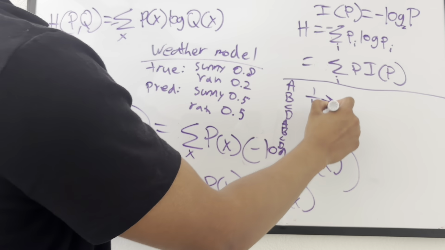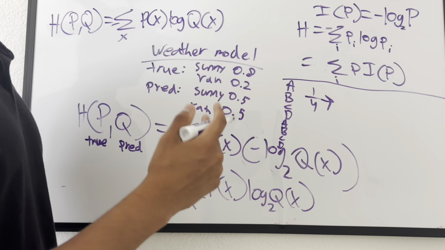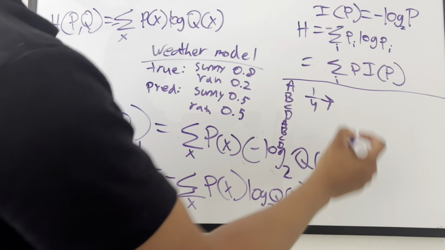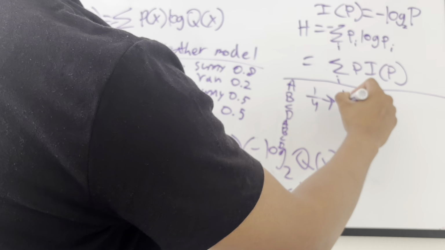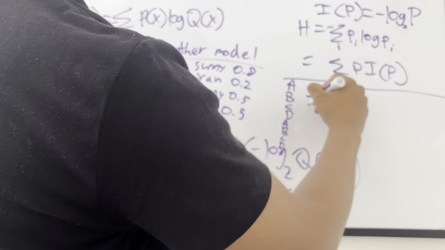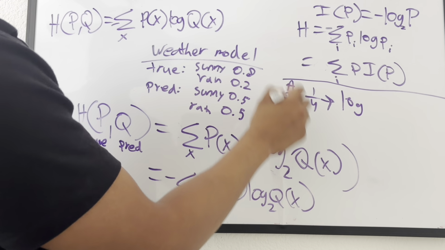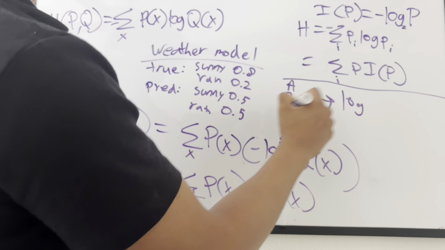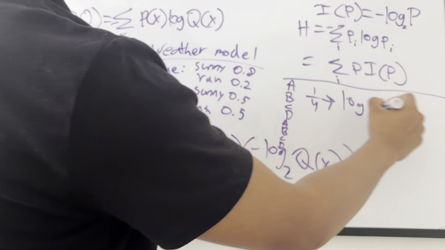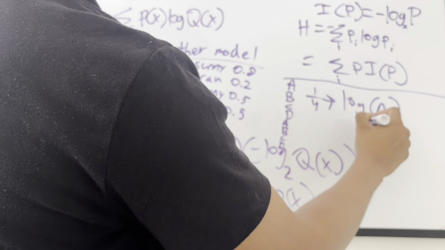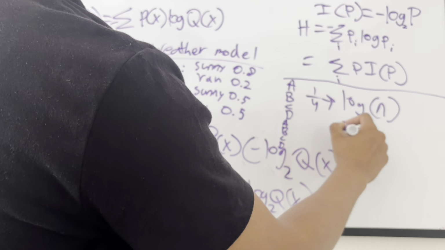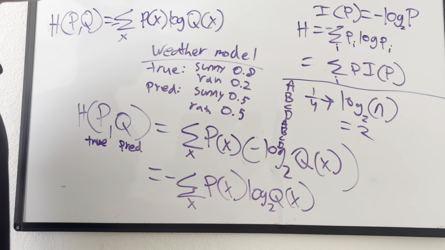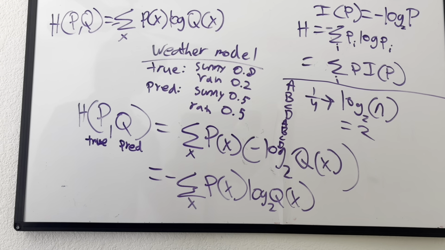Then the Shannon entropy is really easy to find, because it's just log of n, which is 4 in this case, when there are 4 different symbols. So in this case, it's log base 2 of 4, which is equal to 2. And that's the Shannon entropy whenever all the probabilities are equal.